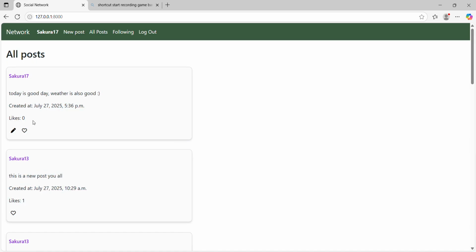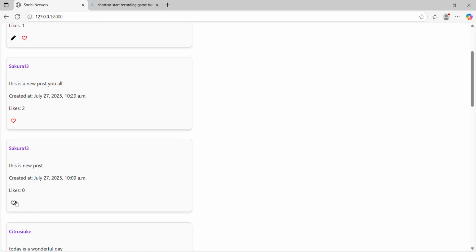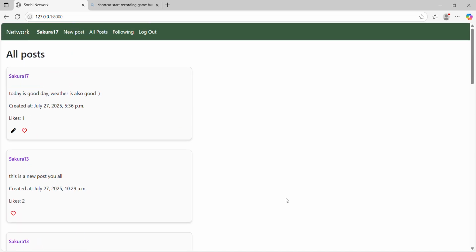Also, I can like my post and it adds likes +1. I can also like Sakura's post. I can like another Sakura's post.